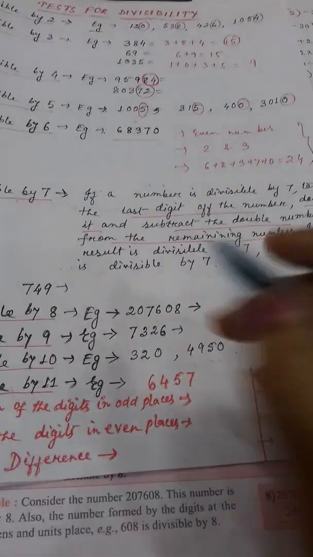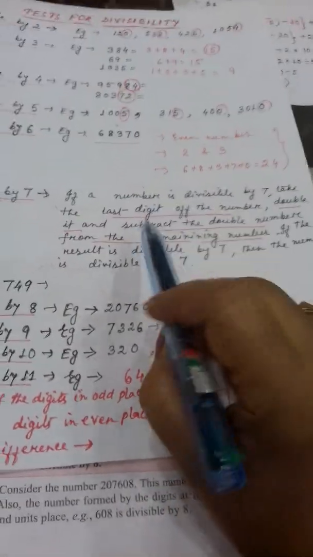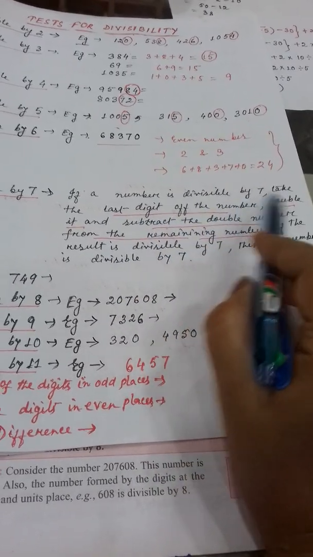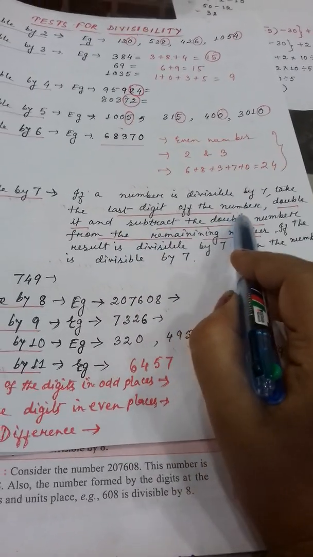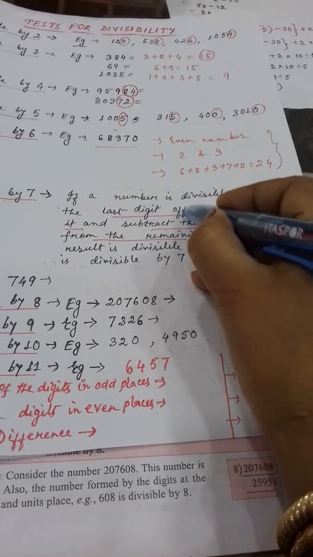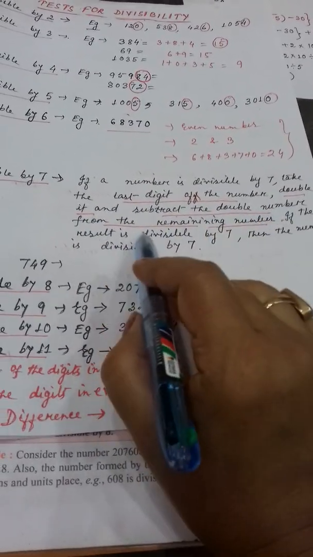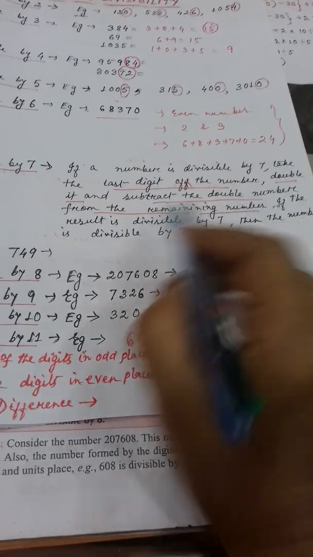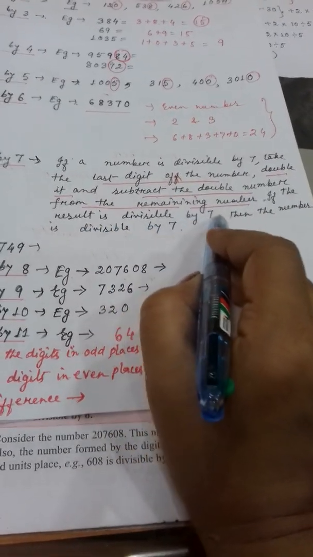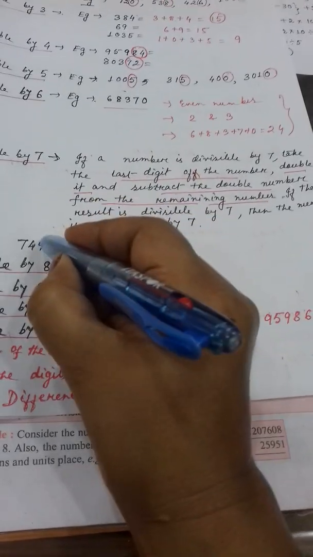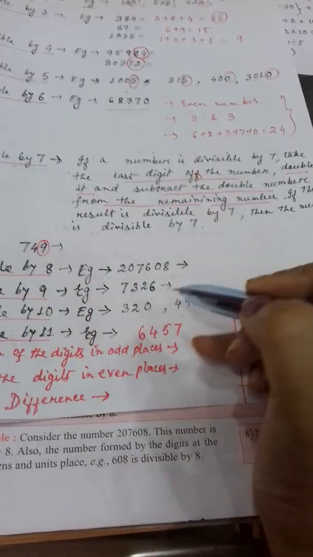It is a little bit different. It is not there in your book. You see what is there. If a number is divisible by 7, take the last digit of the number, double it and subtract the doubled number from the remaining number. If the result is divisible by 7, then the number is divisible by 7. That means first take the last digit.